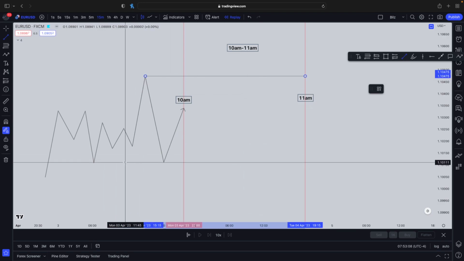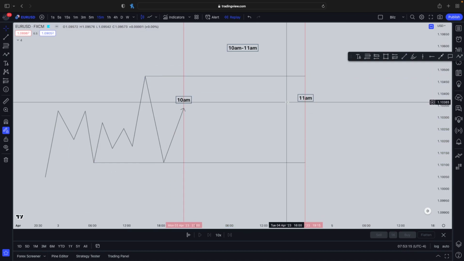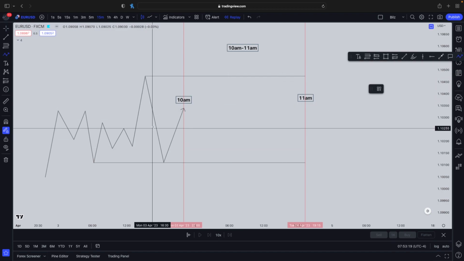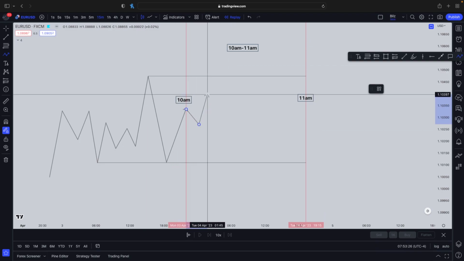I'll show you a live chart example of something like this. You can mark this one out as liquidity right here, okay? Because these are equal lows and this is just like a normal set of liquidity. So now what we wait for after 10 a.m. is we start trading the strategy on the 1 minute time frame. And literally what we wait for is we wait for price to just take out a set of liquidity. So it can be something like this.